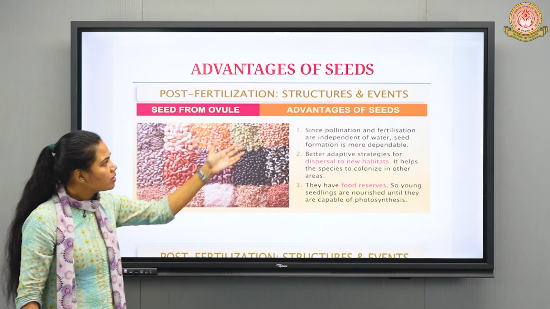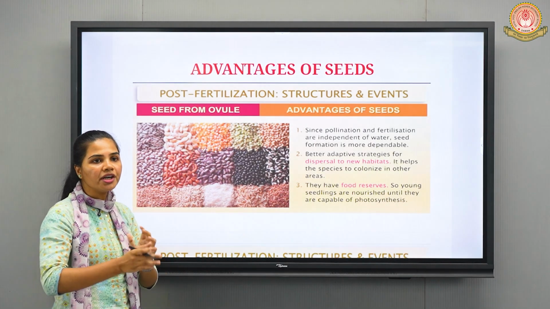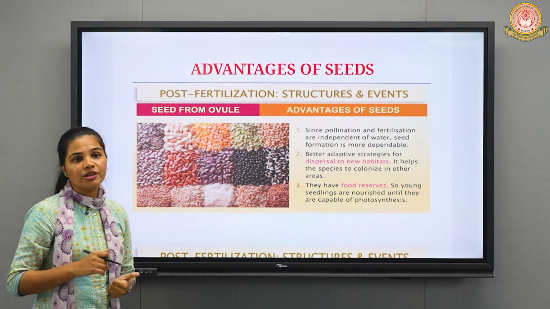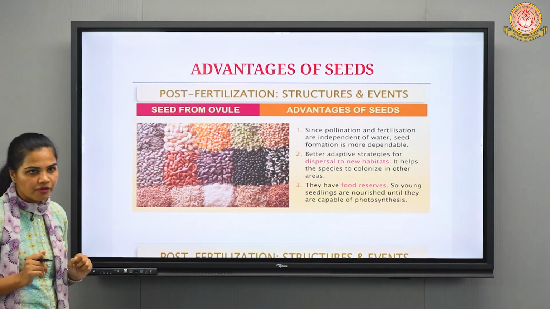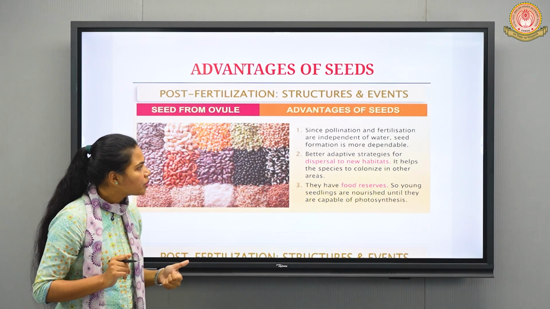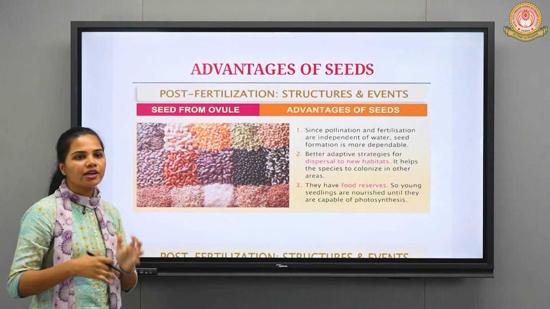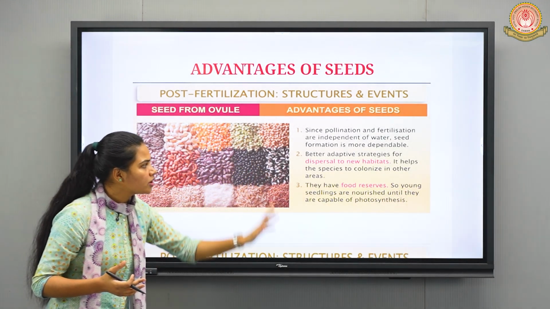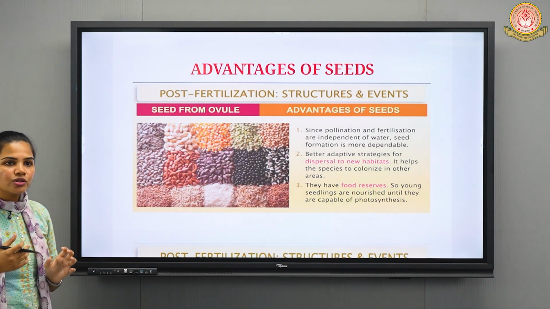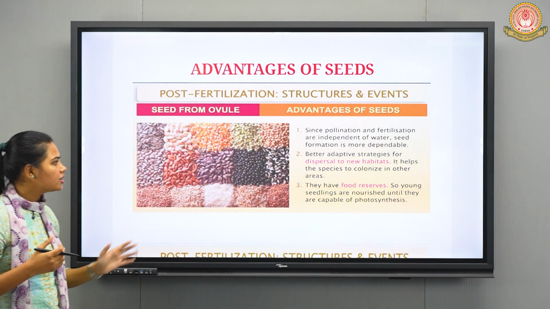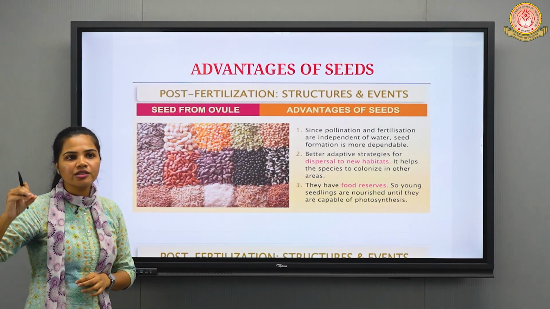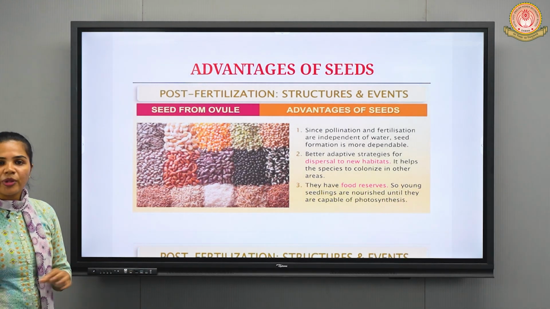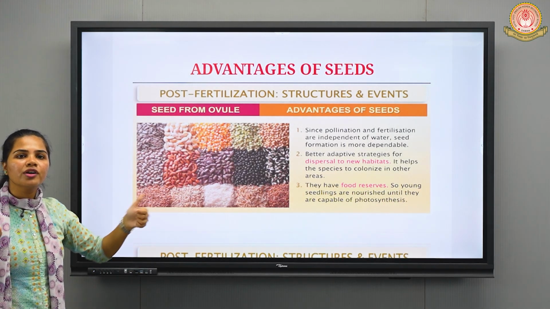Fine. First of all, since pollination and fertilization are independent of water, the seed is obviously more dependent on water. Secondly, we have dispersal. Better adaptation strategies for dispersal to new habitats. So in that also seeds have an advantage. It helps the species to colonize other regions and areas by the dispersal of seeds.